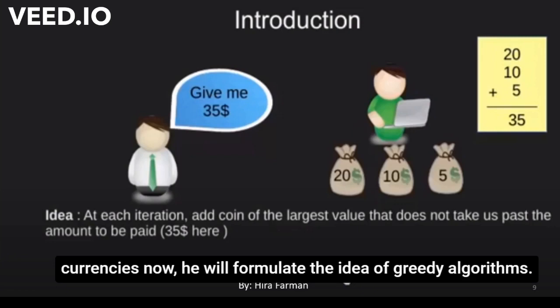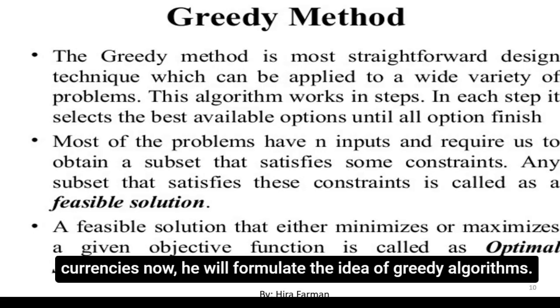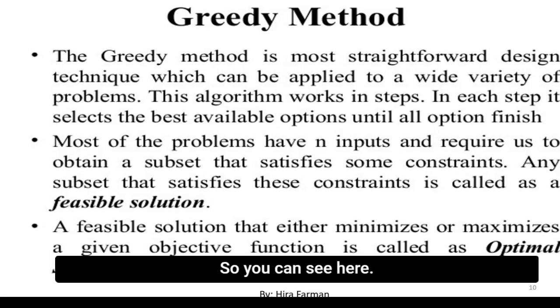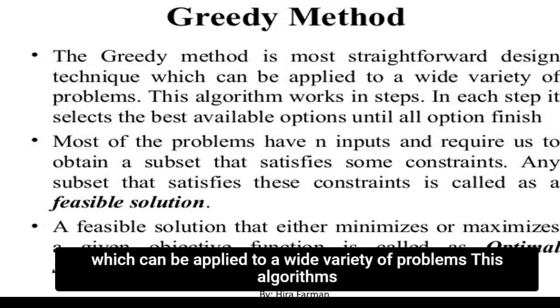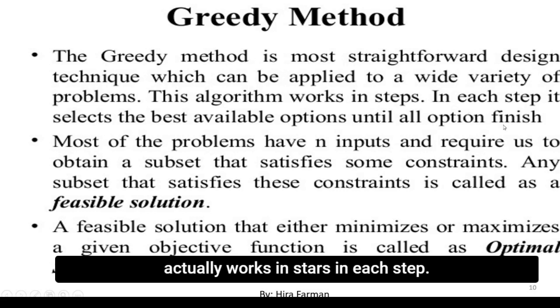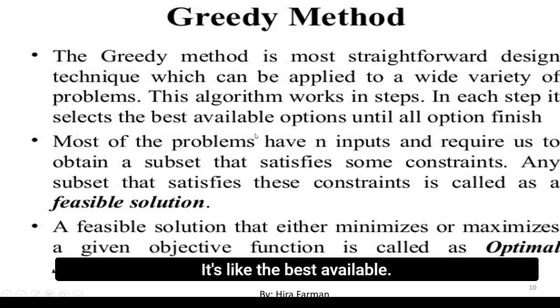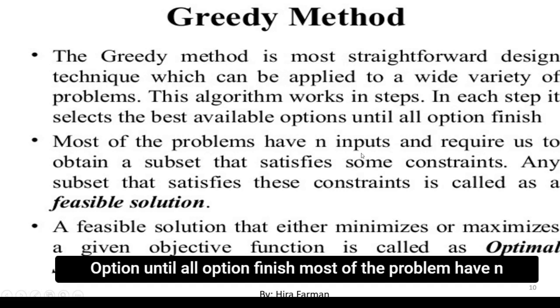Now he will formulate the idea of greedy algorithm. You can see here the greedy method is the most straightforward design technique, which can be applied to a wide variety of problems. This algorithm works in steps. In each step it selects the best available option until all options finish.